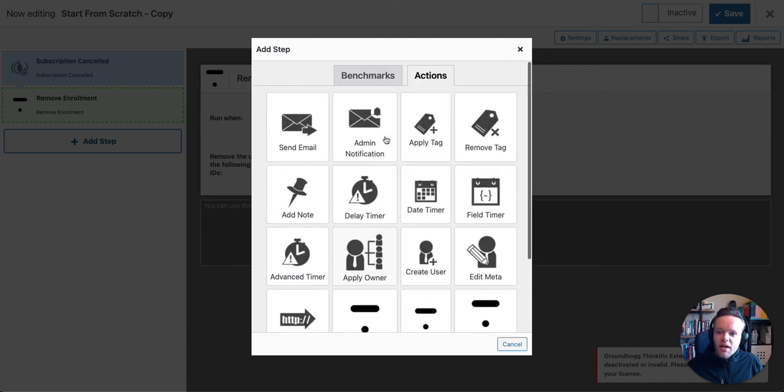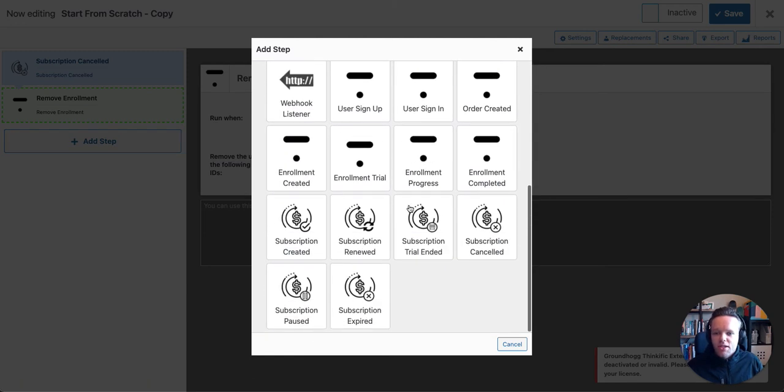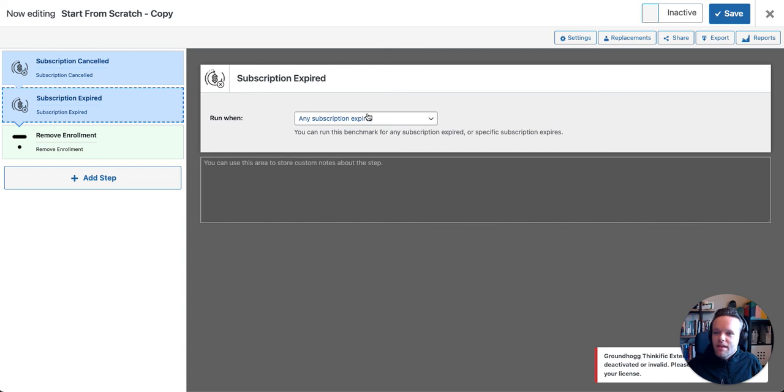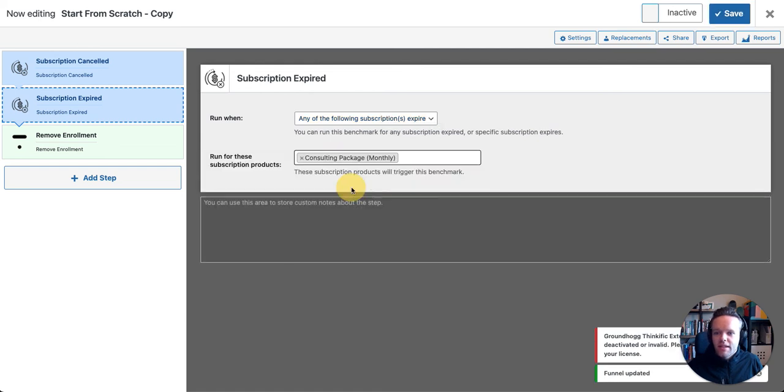Just to demonstrate, it's also possible to have more than one benchmark at the top. So if we come back to our benchmarks here, we can also have subscription expired. We'll move that to the top, and let's just choose the correct subscription before I explain this. Let's once again line it up. So it's going to be for the monthly product. What this means is if this subscription is canceled or it expires. So say, for example, you have a subscription that only runs for 6 months or a year, you'll want to include this benchmark because when that expires, you'll need to remove the user's access, okay? So if it's canceled or it's expired, we're going to remove the enrollment.